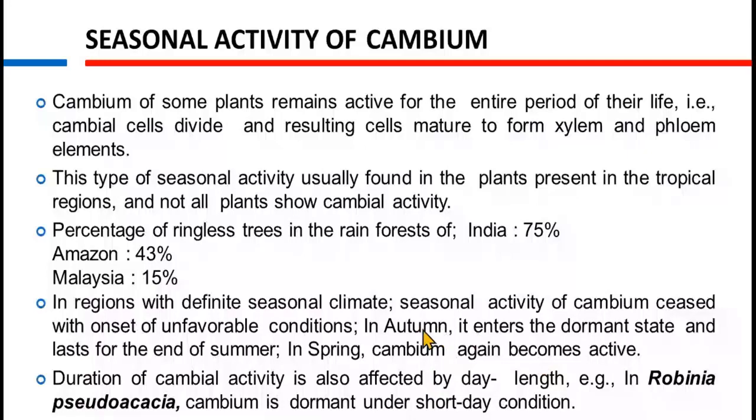The wood formed in the season when cambial activity is slower is known as autumn wood, and the wood formed when cambial activity is very active is called spring wood. Both these woods, autumn plus spring wood, combine to form one single annual ring. The duration of cambial activity is also affected by day length. For example, in Robinia pseudoacacia, cambium is dormant under short day conditions. So cambial activity also depends on photoperiod, the day length of a particular season.